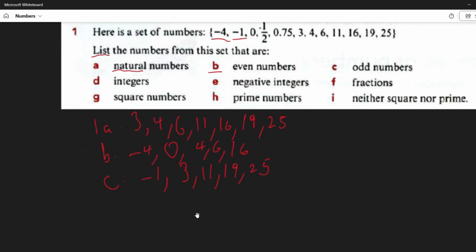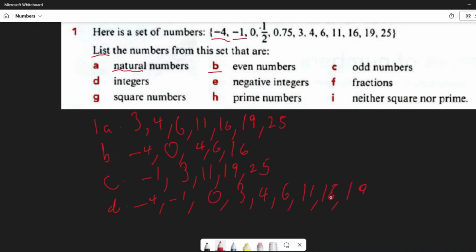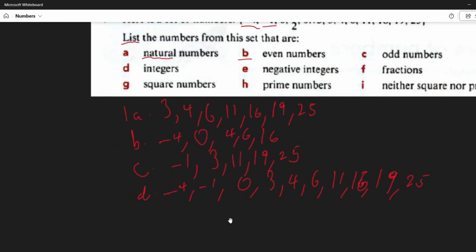So integers are numbers that are both positive and negative, and they are whole numbers. So we're going to count the positive and negative, whole numbers actually, and that's going to be -4, -1. 0 is also going to be counted as it's just not counting either positive or negative. 0 is still an integer. 3 is there, 4 is there, 6 is there, 11 is there, 16 is there, 19 is there, and 25.